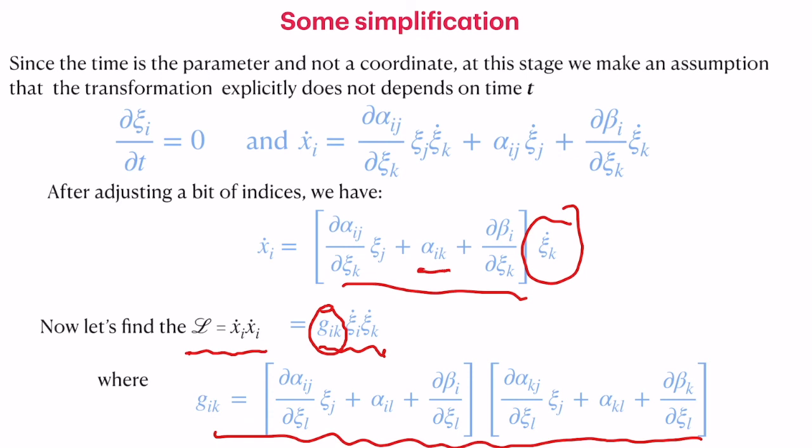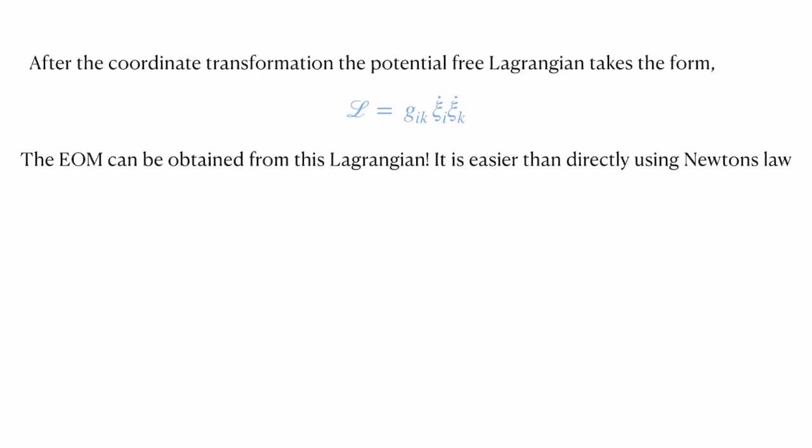Once you have a Lagrangian, one can simply get the equation of motion by taking the Euler-Lagrange equation for the given Lagrangian. I have got rid of some of the constants, which doesn't matter to get the equation of motion, and you can see that you would get an eventual equation of motion. You can transform Newton's law and find out that it is exactly the same thing which we are going to get. So this is one way of avoiding the complicated calculation needed for computing Newton's laws of motion by simply using the Lagrangian.